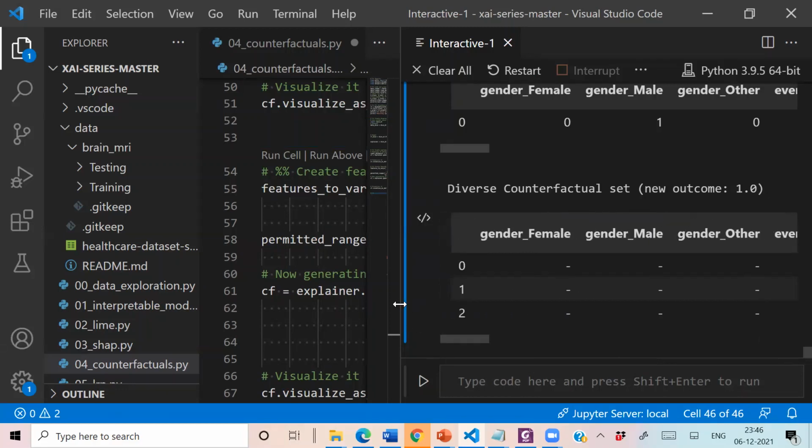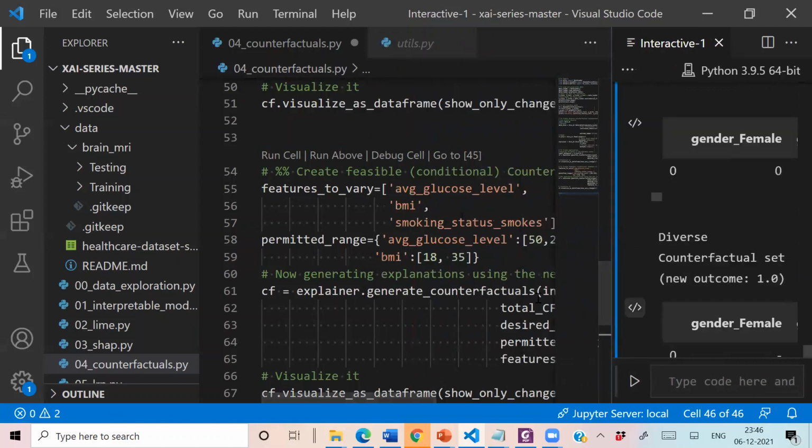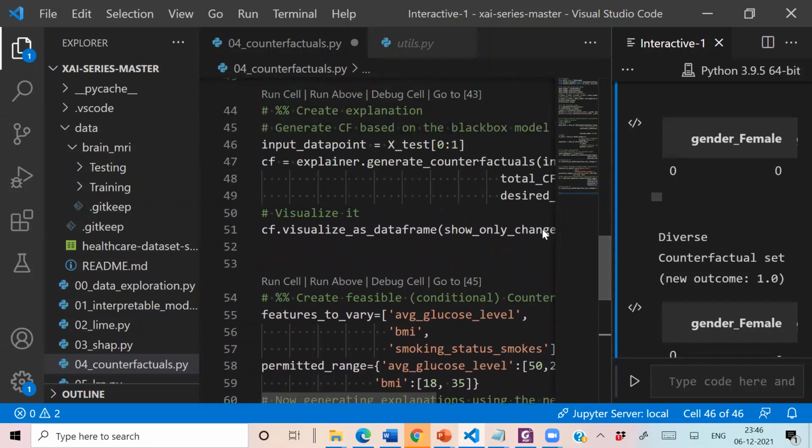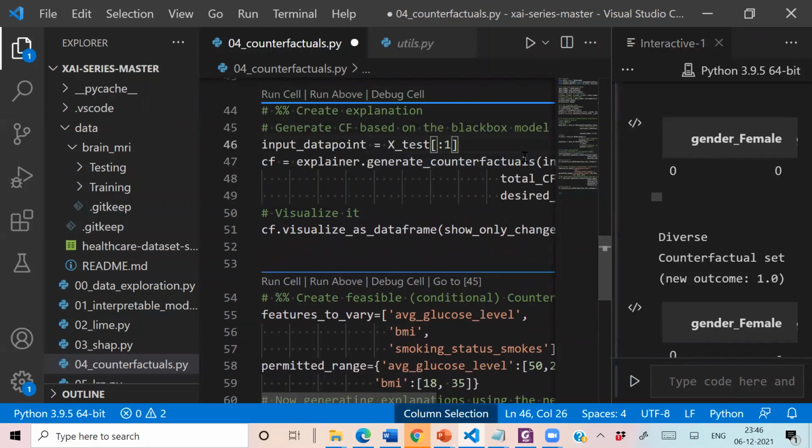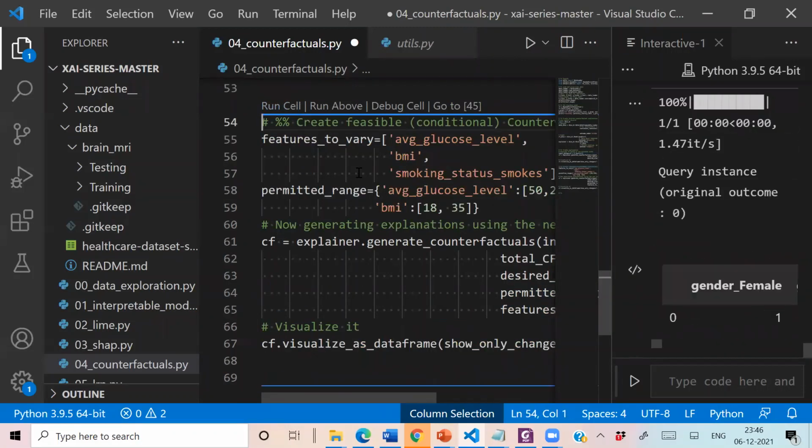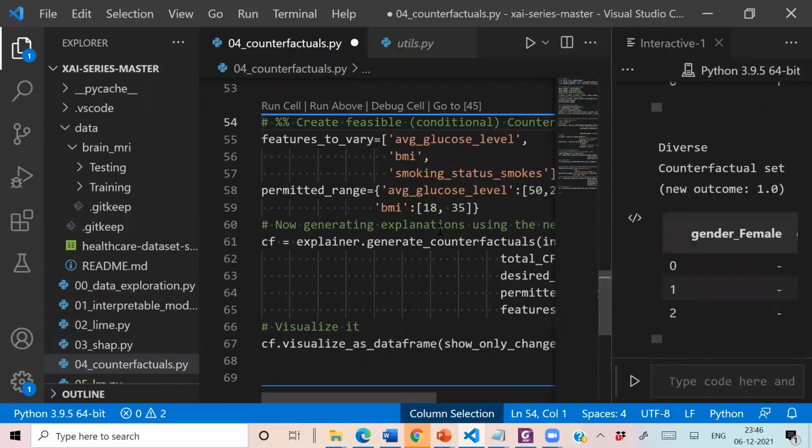And of course you can play with this, because you see that in some of the cases the system is not able to generate counterfactuals, so we can add some more features, or you can increase the permitted range, so that it can work for more attributes. But the intuition is clear that the library is capable enough to specify all these things.